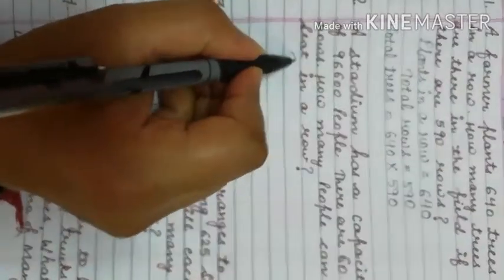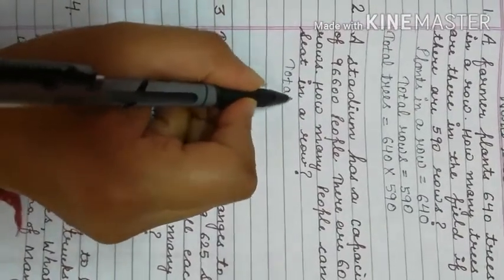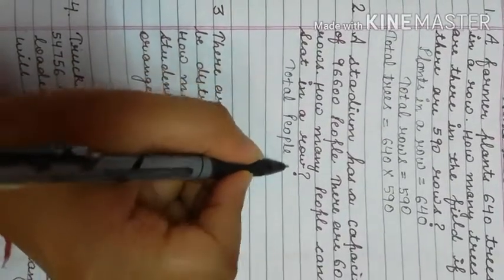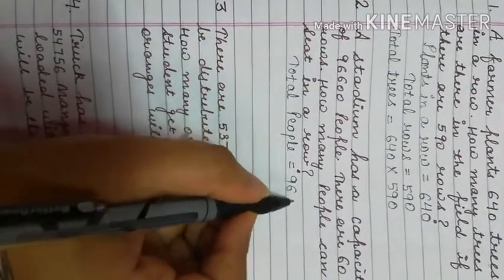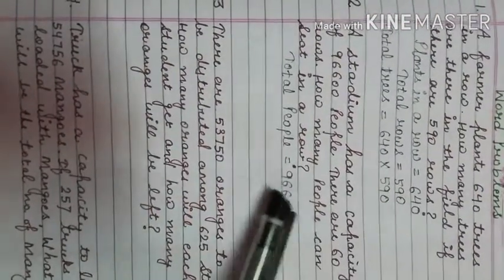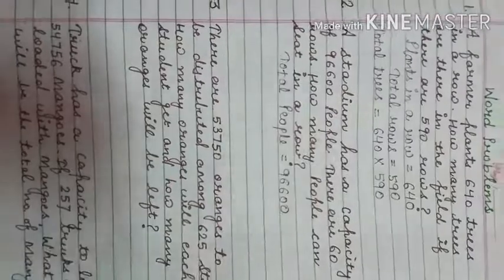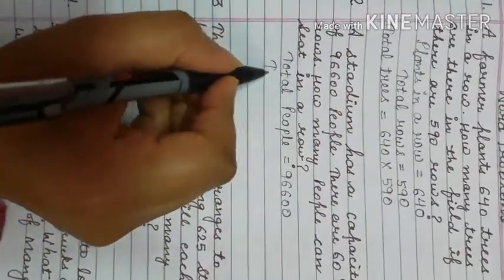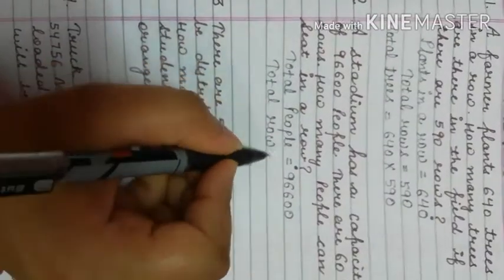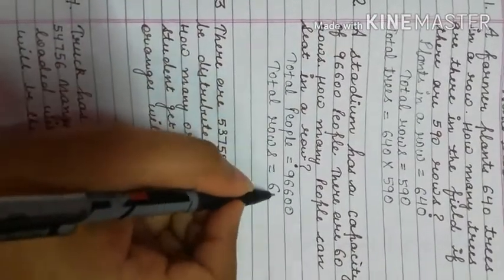So we can write it as total people 96,600, and there are 60 rows. So total rows are also given: total rows are 60.